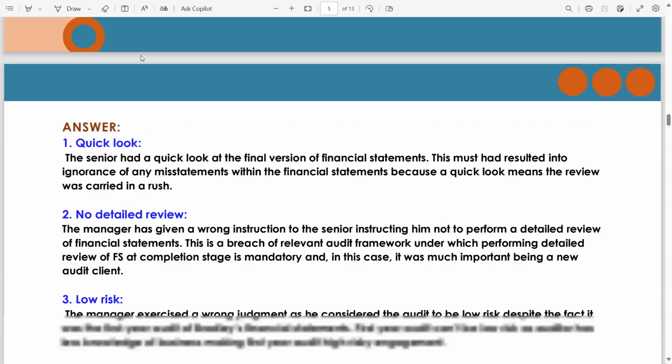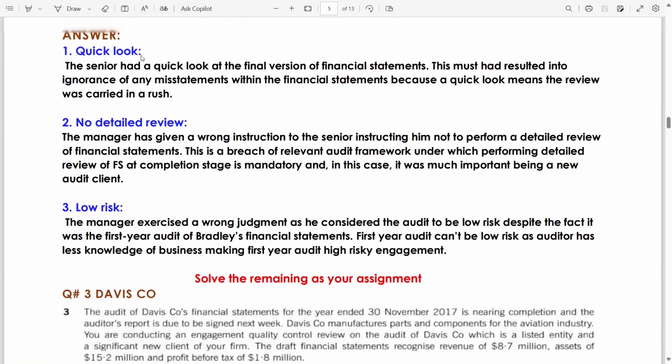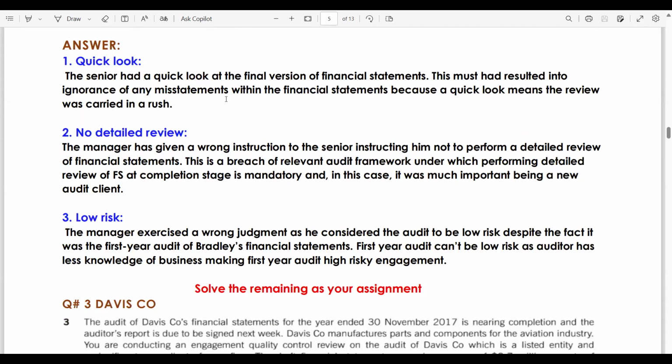Now, answer: quick look. Your heading can be different. The senior had a quick look at the final version of the financial statements. This must have resulted in ignorance of many misstatements within the financial statements, because a quick look means just an overview, meaning the review was carried out in a rush.